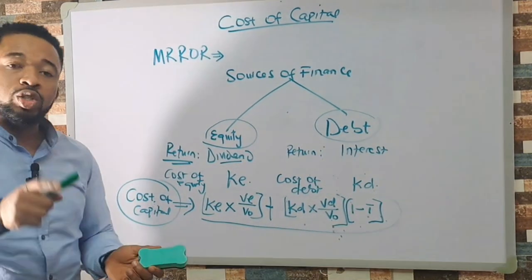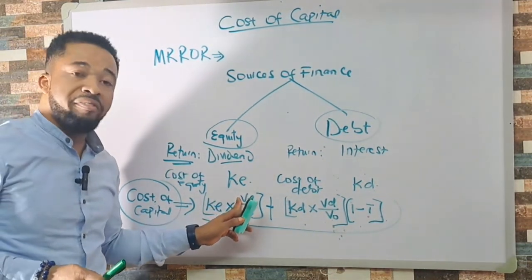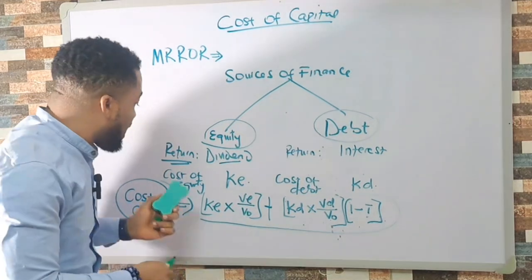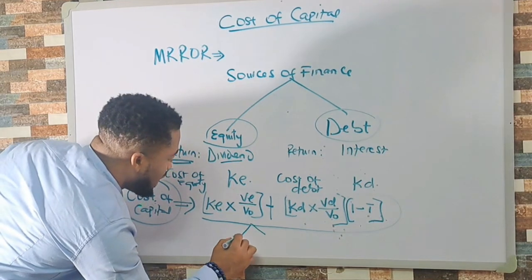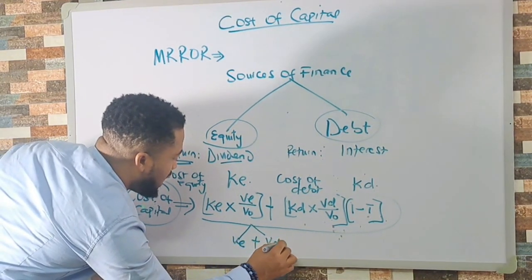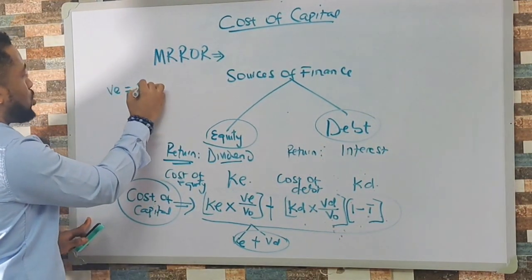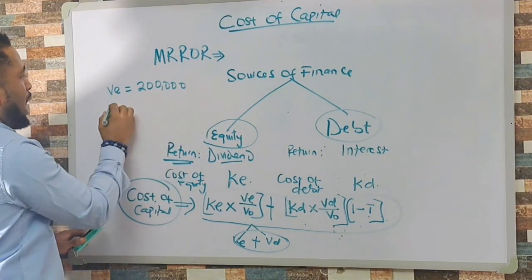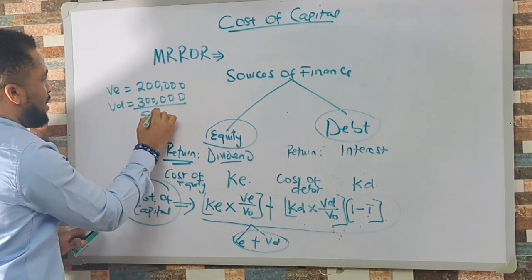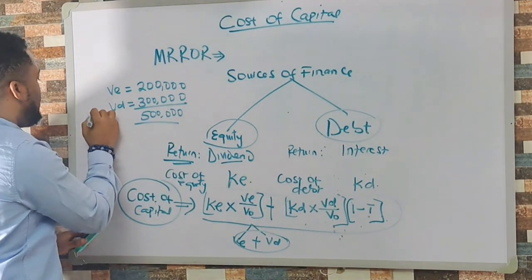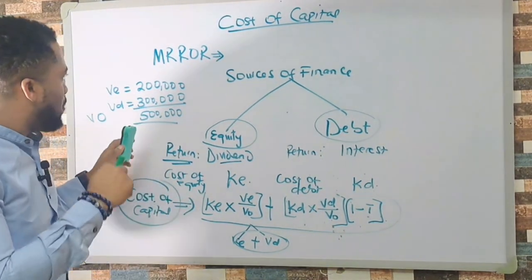Now, this is the simplest form of calculating cost of capital. In the exam, what you need to do is simple. You need to understand how to calculate cost of equity, how to calculate value of equity, and value of organization. If you can calculate value of equity and value of debt, my value of organization is simply value of equity plus value of debt. It's just like you're weighting it, right? If my value of equity equals 200,000 and value of debt equals 300,000, this total is 500,000. This is what you call value of organization, right?